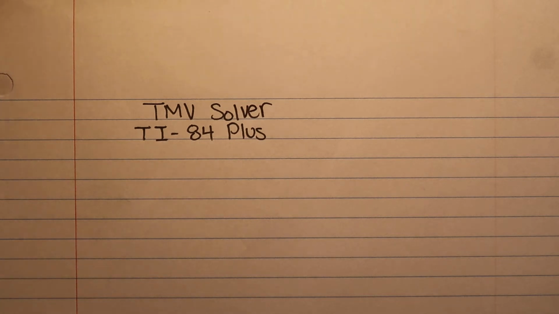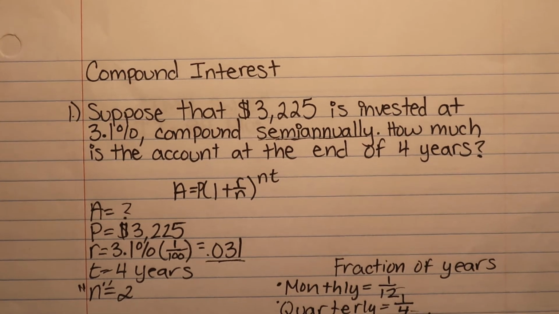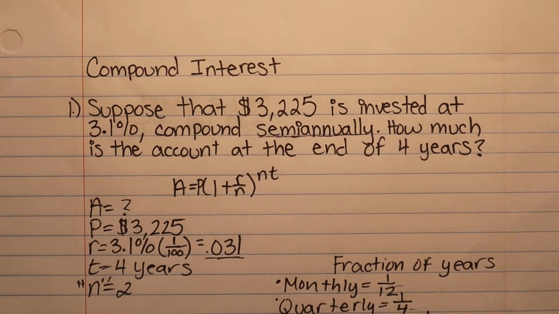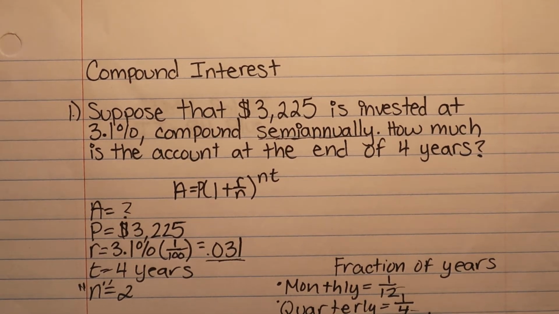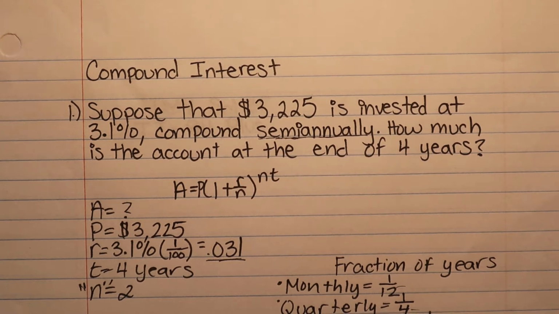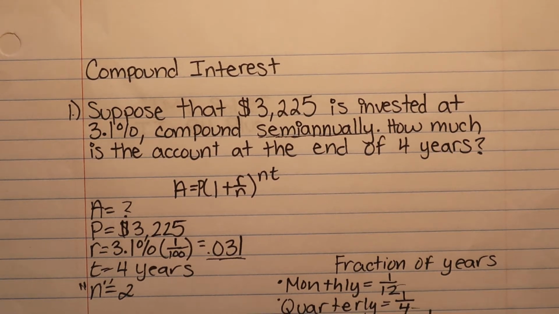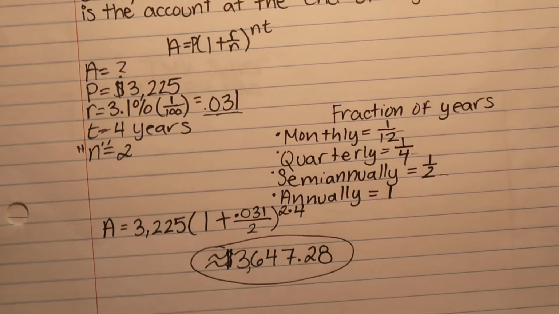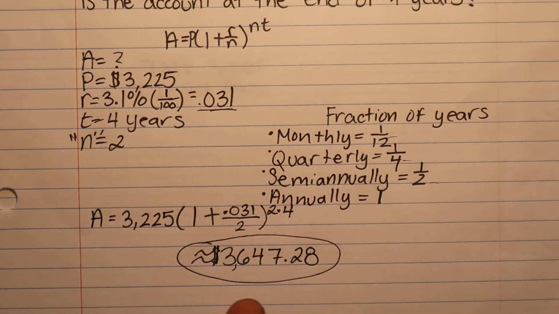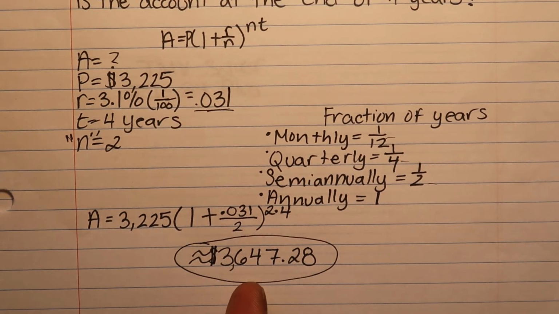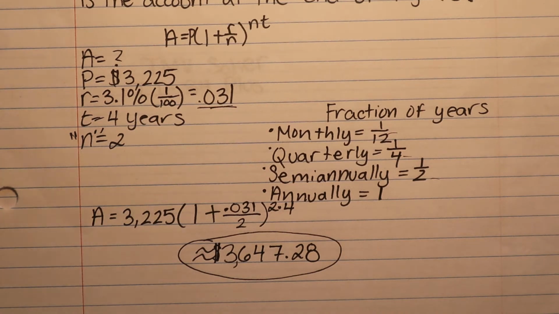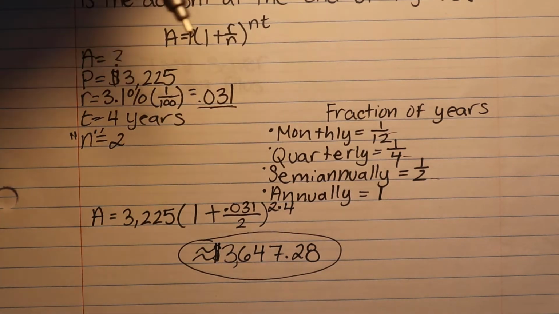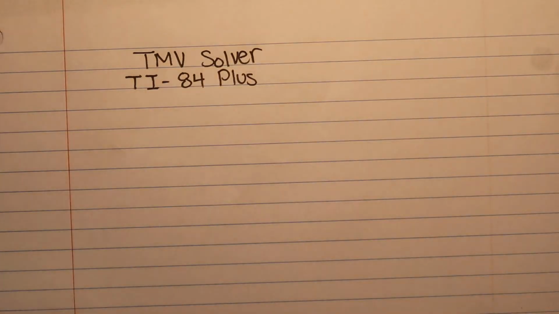But before we jump to it, just remember this was the question from part 1. Suppose that $3,225 is invested at 3.1% compounded semi-annually. How much is the amount at the end of 4 years? So we did the math and our final answer was $3,647.28. So all we're basically trying to do is just confirm this answer. So in order for us to confirm the answer,